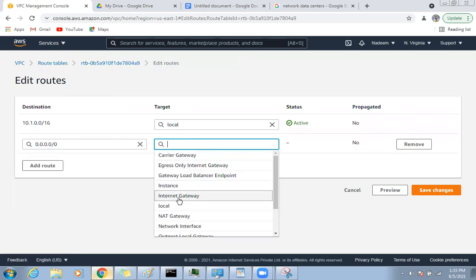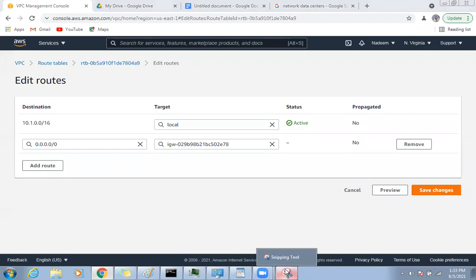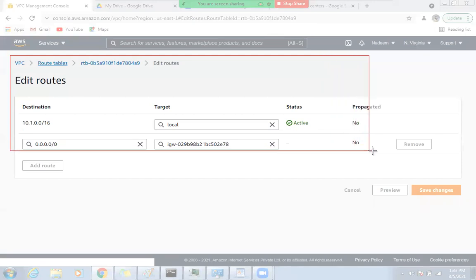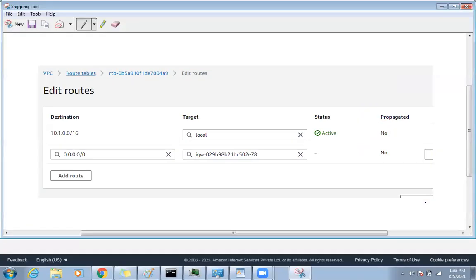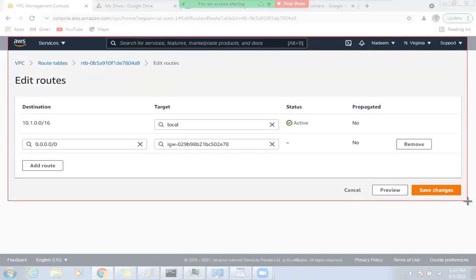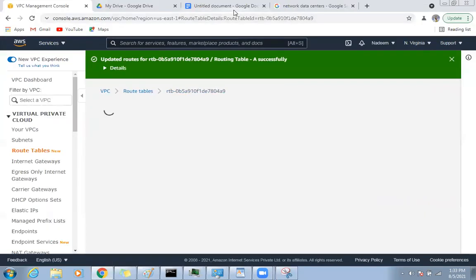Towards internet gateway. Where is the internet gateway? You see IGWA, right? So you need to add the internet gateway. Okay, so save changes.